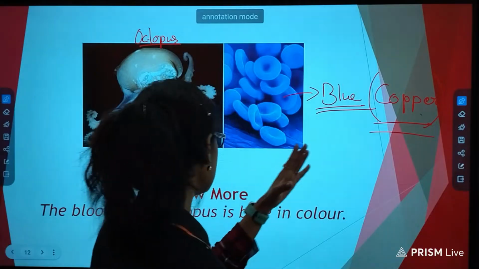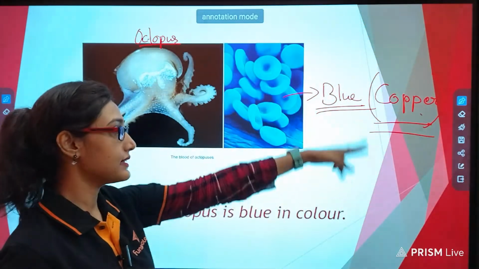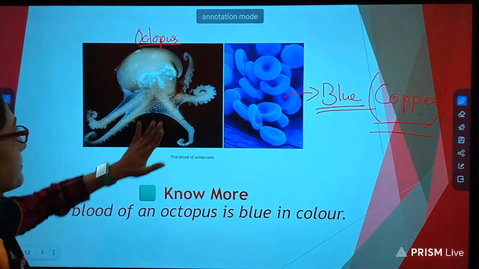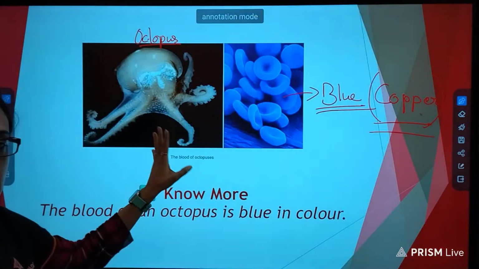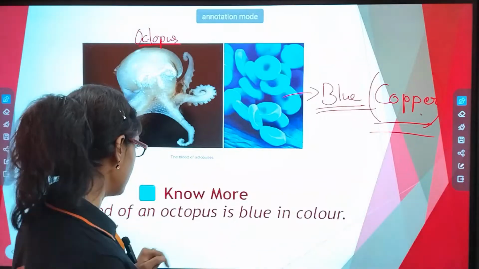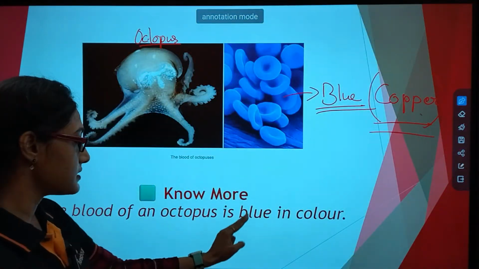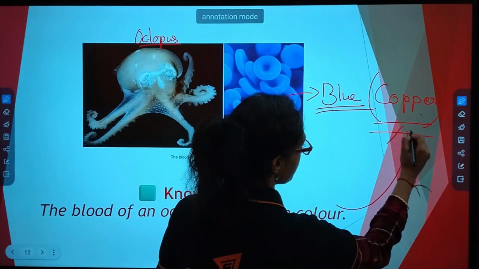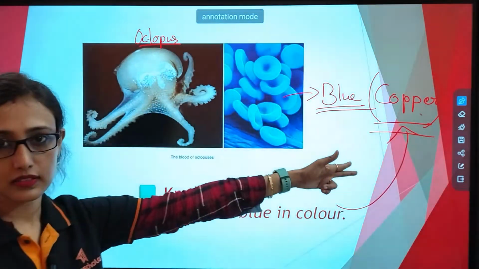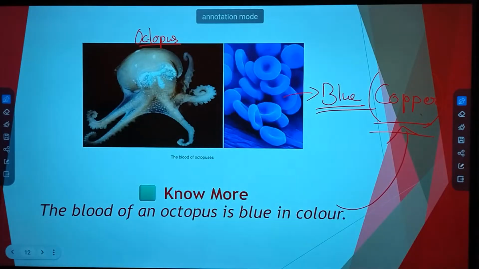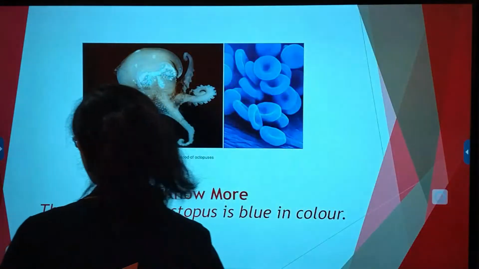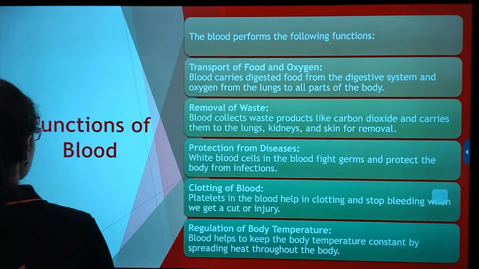Copper is an element or metal that provides blue color to the blood. That is why blood of octopus is blue in color. The blood of an octopus is blue in color. Why? Because of the presence of copper. So please mark the point. Can you imagine blue blood? Such an interesting fact nature has given.